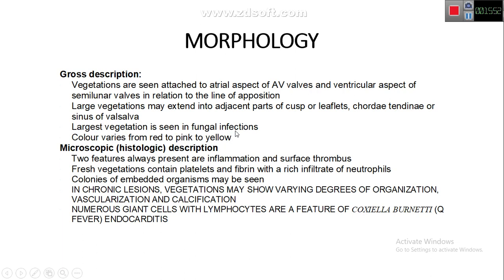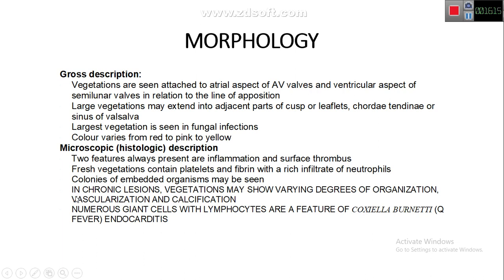Now, microscopically, we again have two features. One, we have inflammation, so we can see inflammatory cells. Two, there will be the thrombus, and we can see fibrin deposition, etc. In fresh vegetations, we have fibrin and platelets with rich neutrophil infiltration, and colonies of embedded organisms may be seen.